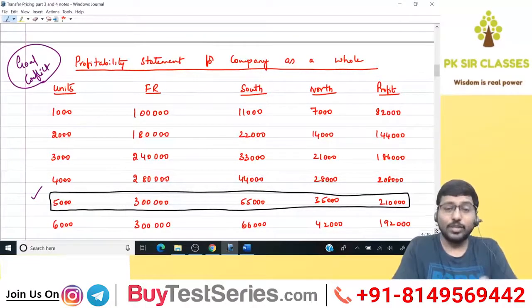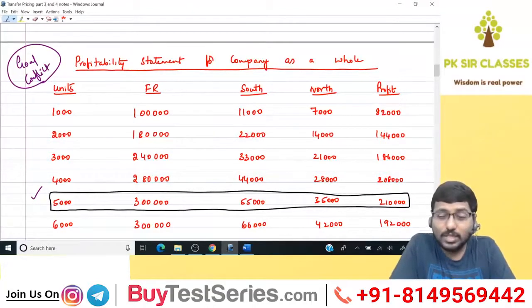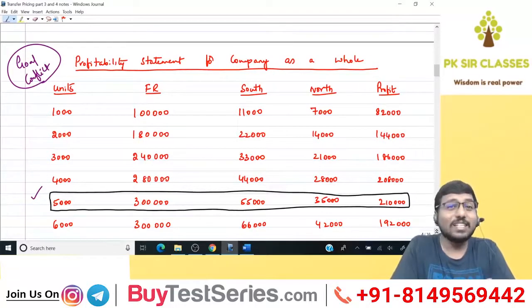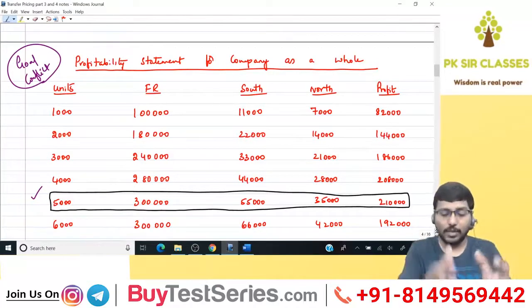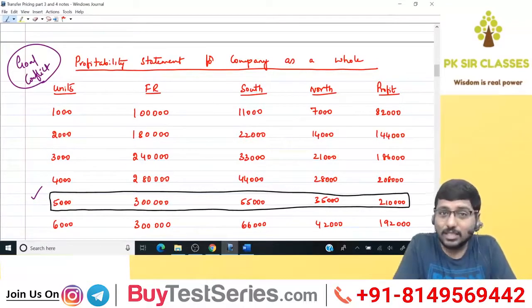So therefore, the existing transfer price based on which we have calculated all these profitability statements, which is 35, is a wrong TP because it creates goal conflict. Any TP that creates goal conflict is a bad TP or a wrong TP. Now we need to fix TP in such a way that it creates goal congruence.